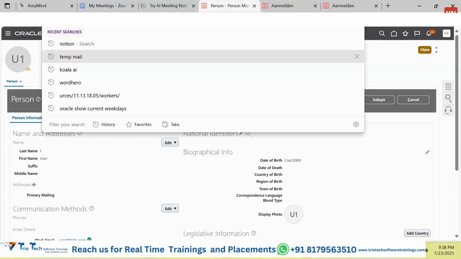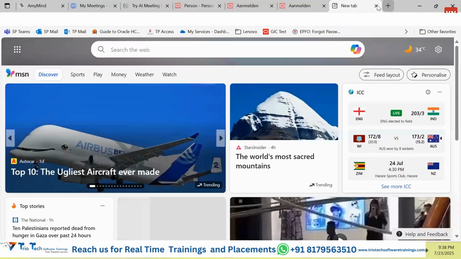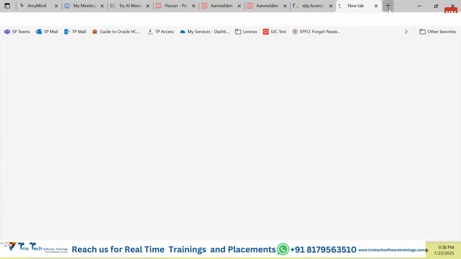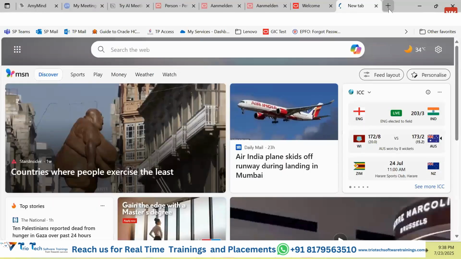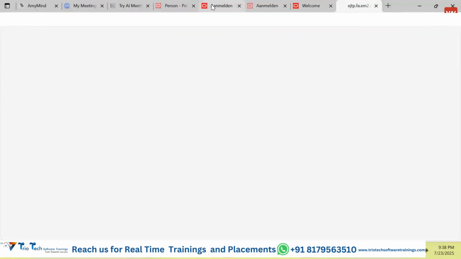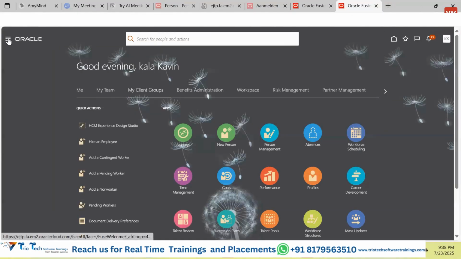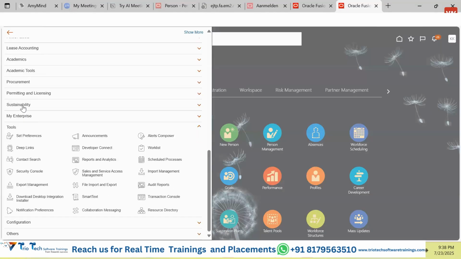It is the beauty of the cloud-based application. You can take this URL and put it into another tab multiple times. No offense. You can open this same application multiple times. In this tab, you are on this particular page. In this tab, you can go and stand on the home page, and in this page, guys, again you can stand on this page and you can go to one another tool, that is, go to the tools. There is something called, if you go to the tools, there is one application called